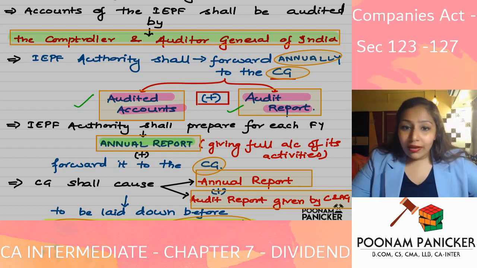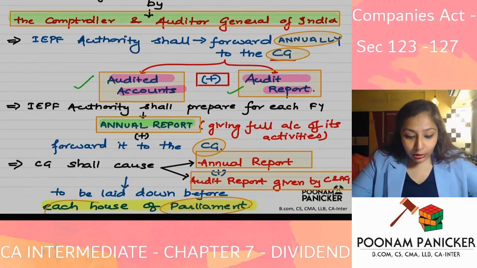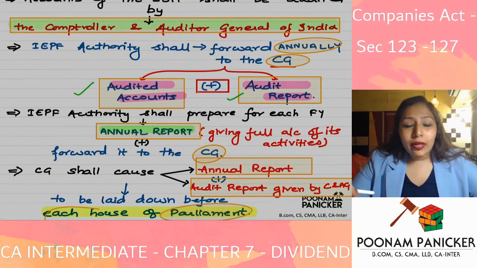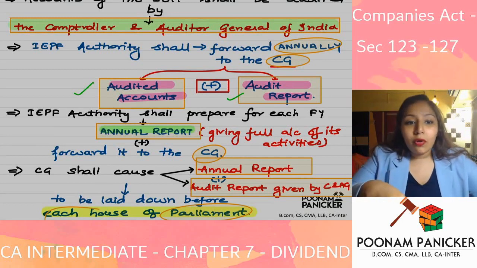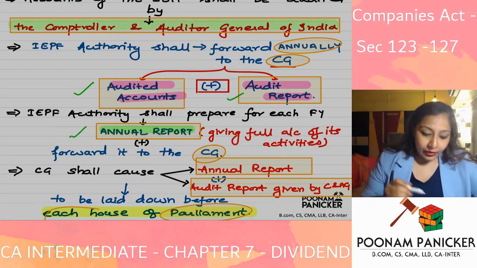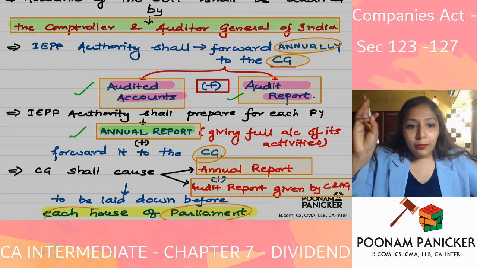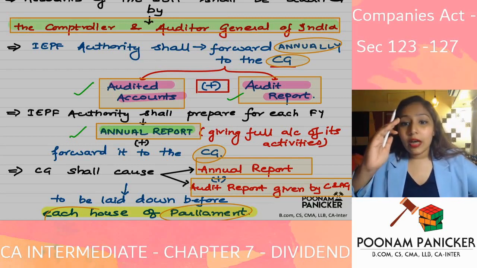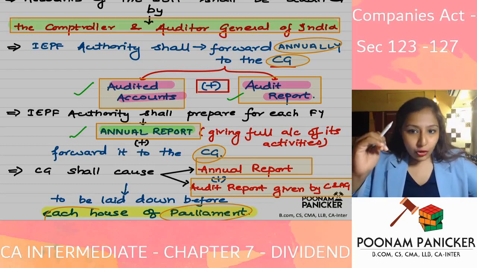Plus, the IEPF authority will also have to make an annual report giving a full account of its activities and forward this to the central government. So the audited accounts, audit report and annual report will all go to the central government.